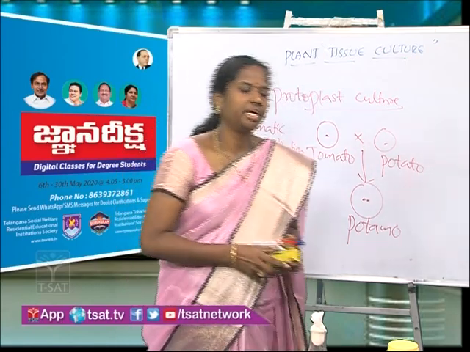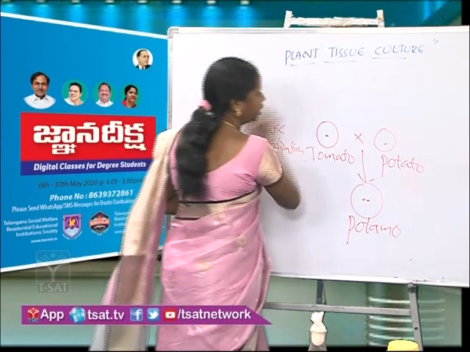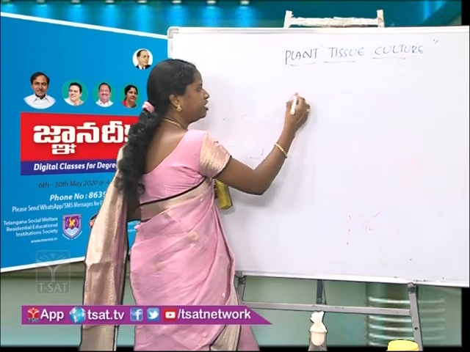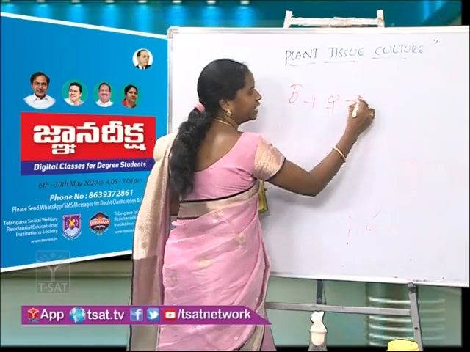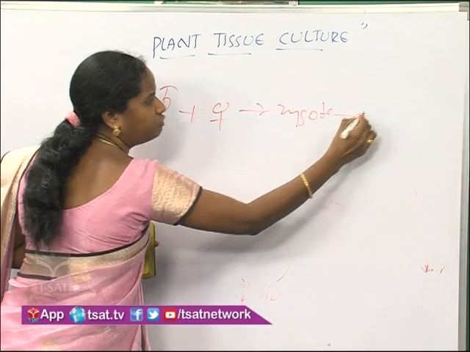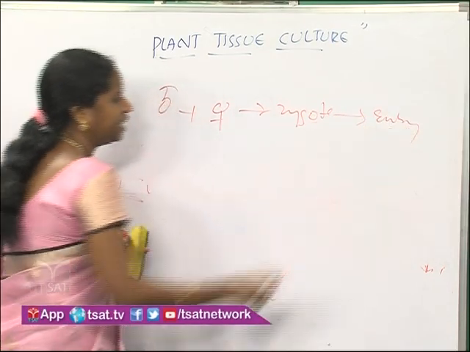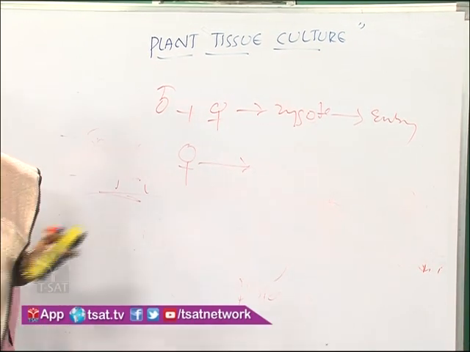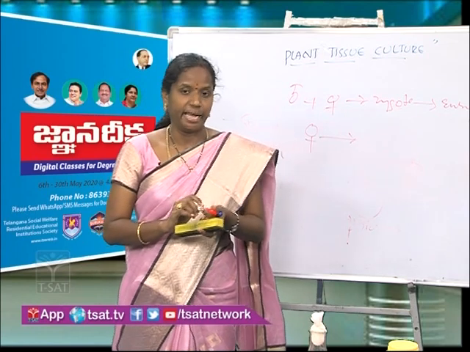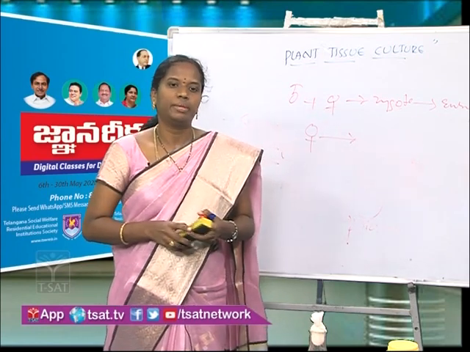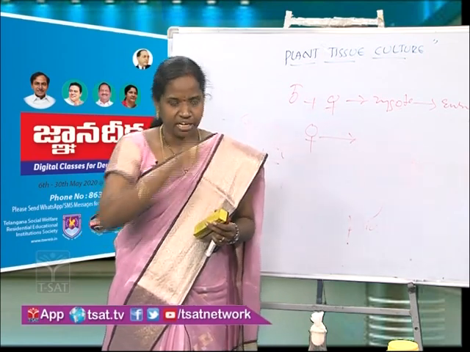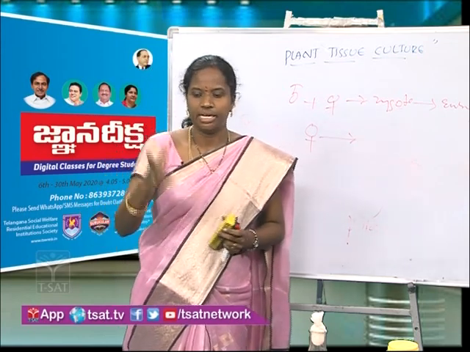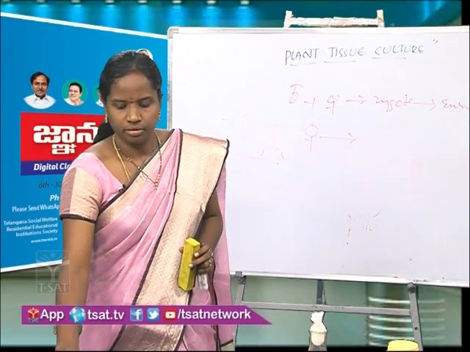embryo culture. Here what we have to do, we have to take the embryos. Normally a male one and a female one both combine and give rise to a zygote, which further forms an embryo. But here only the female one can develop into a plantlet. Such produced ones are called somatic embryos. And those somatic embryos, even if they are encapsulated, they can be used as artificial seeds. Just have a look at the slide.